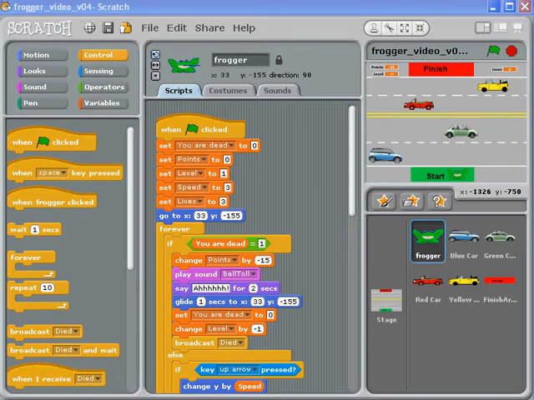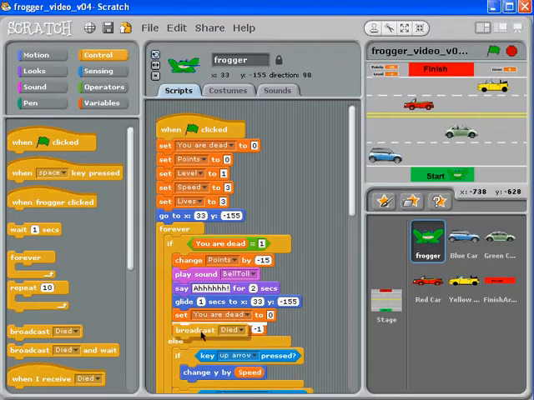One of my students came to me today and said, "Why do you have change level by -1 in the middle of that script?" And I stared at it for a long time and finally just realized that it was a Magic School Bus moment. Somewhere along the way I had taken a risk and made a mistake. I have no idea, and change level by -1 makes no sense. So before we move on, can we drag that out of there?